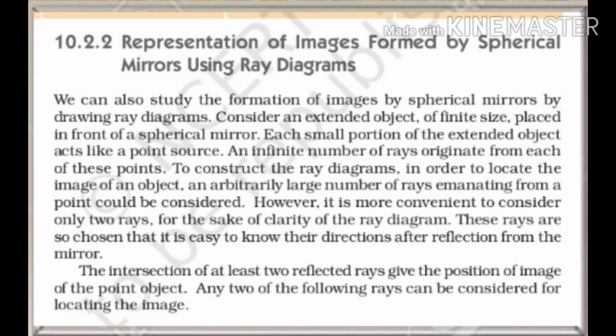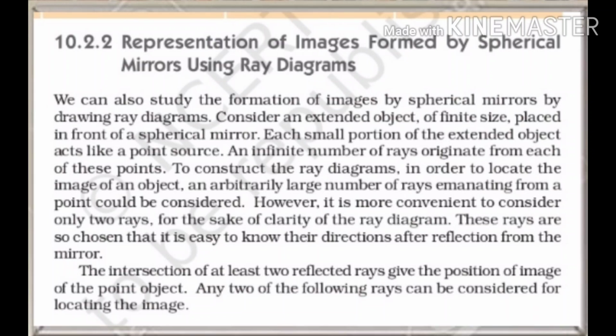Consider an extended object of finite size placed in front of a spherical mirror, and each small portion of this object acts like a point source. And so an innumerable number of rays originate from each of these points.